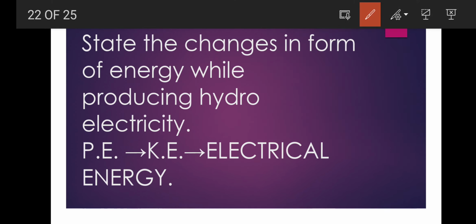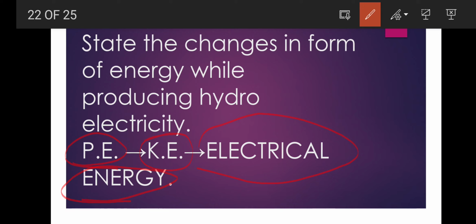the changes in form of energy while producing hydroelectricity. So in detail I have discussed the production of hydroelectricity in my previous video. Clear? So here you can write the changes like this. First what happened? Potential energy converted into what? Kinetic energy, and then kinetic energy converted into electrical energy, and we get the electricity from the water.